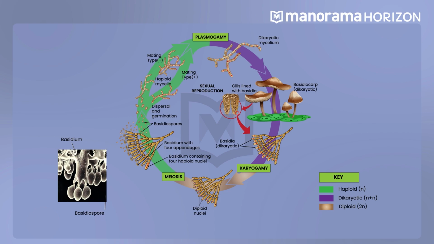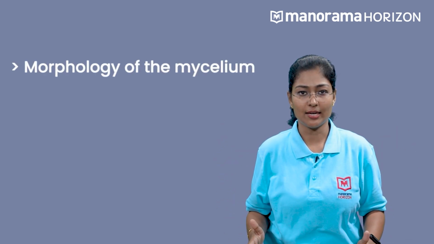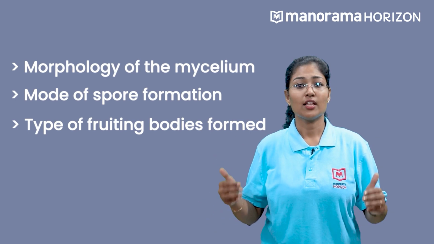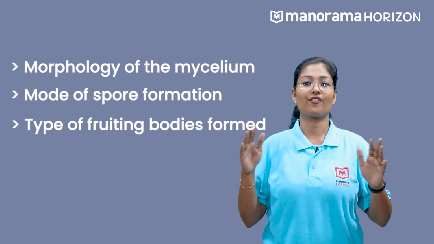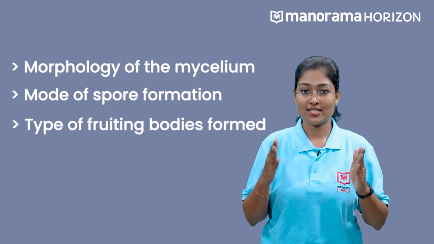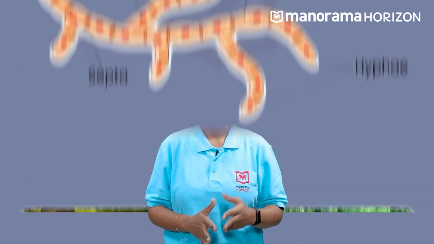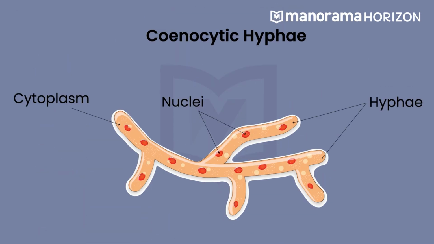Based on the morphology of mycelium, mode of spore formation and fruiting bodies formed, kingdom fungi is divided into different classes. We will be studying phycomycetes, ascomycetes, basidiomycetes and deuteromycetes. So first, let's discuss phycomycetes. They are found in aquatic habitats and in moist conditions such as damp places and in decaying wood. Aseptate and cenocytic mycelium are found in the members of this group.